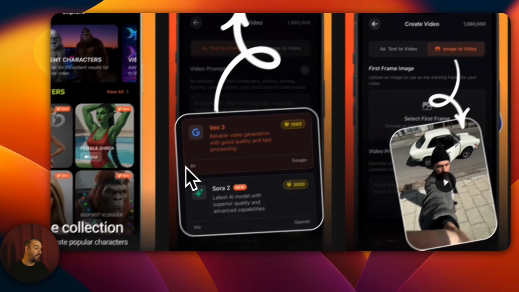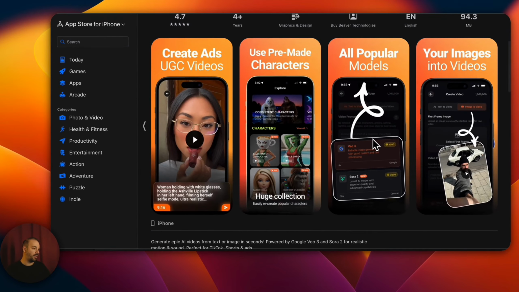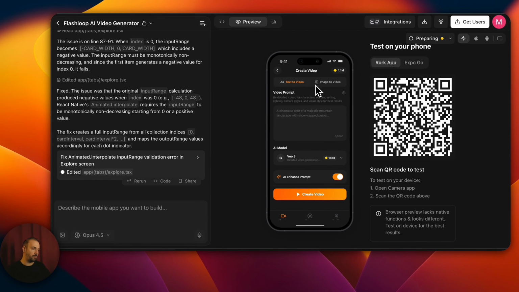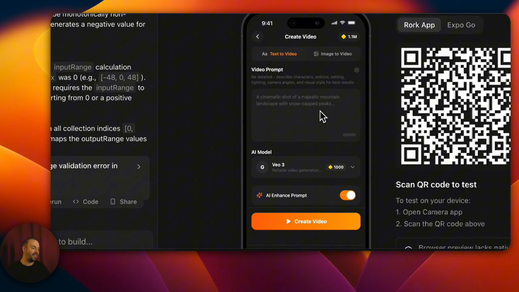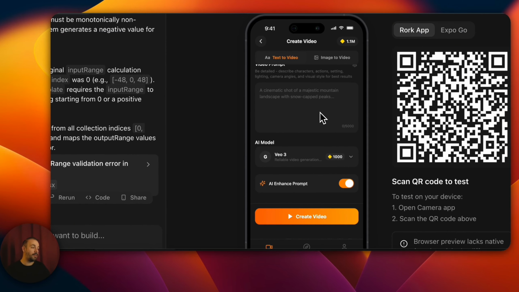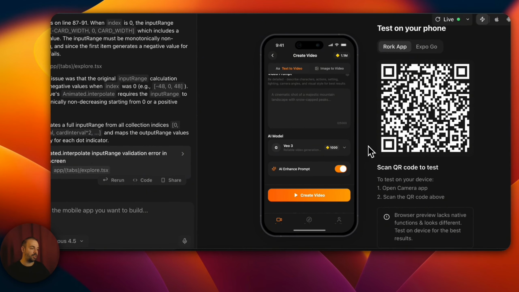It's an app where you can choose different video models. I thought, how would we do this with AI? And I quickly made a prototype. And you can see it right before your eyes. I did this with Rork. You can also continue with Claude Code after Rork. They work well together as a pair.